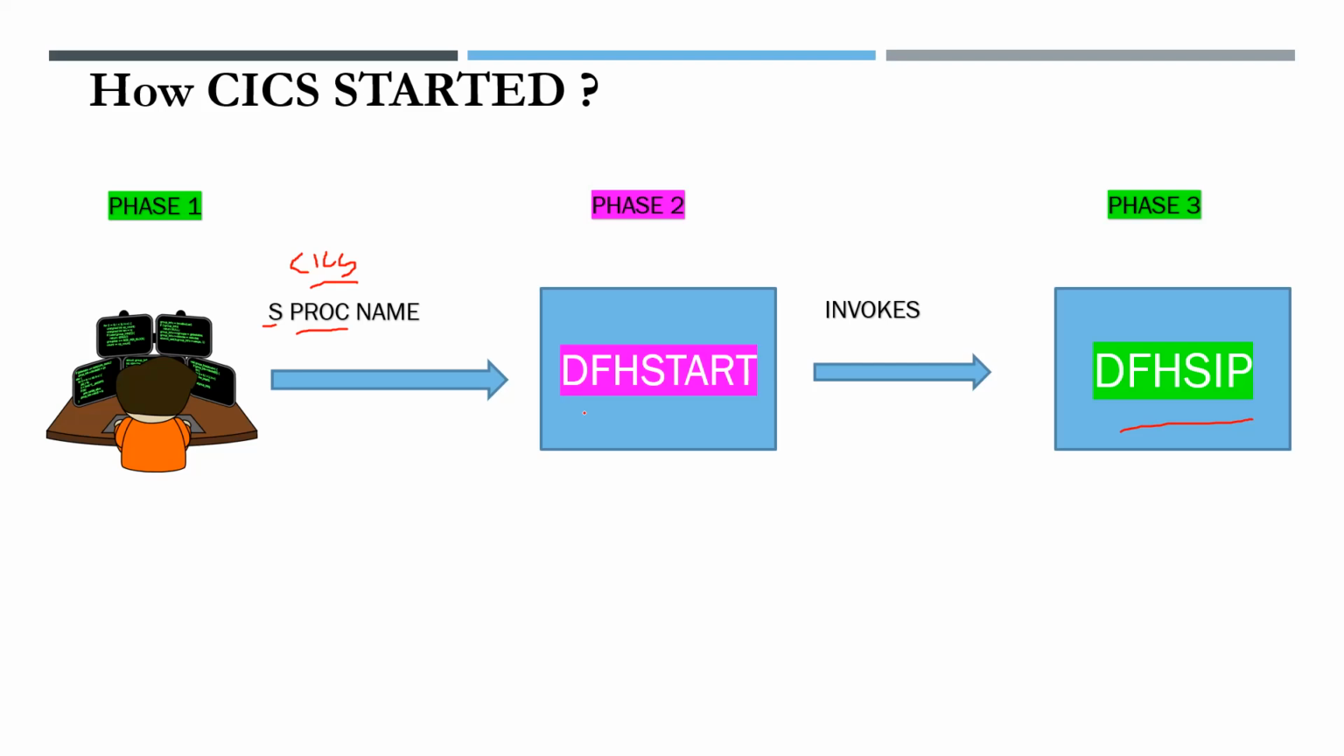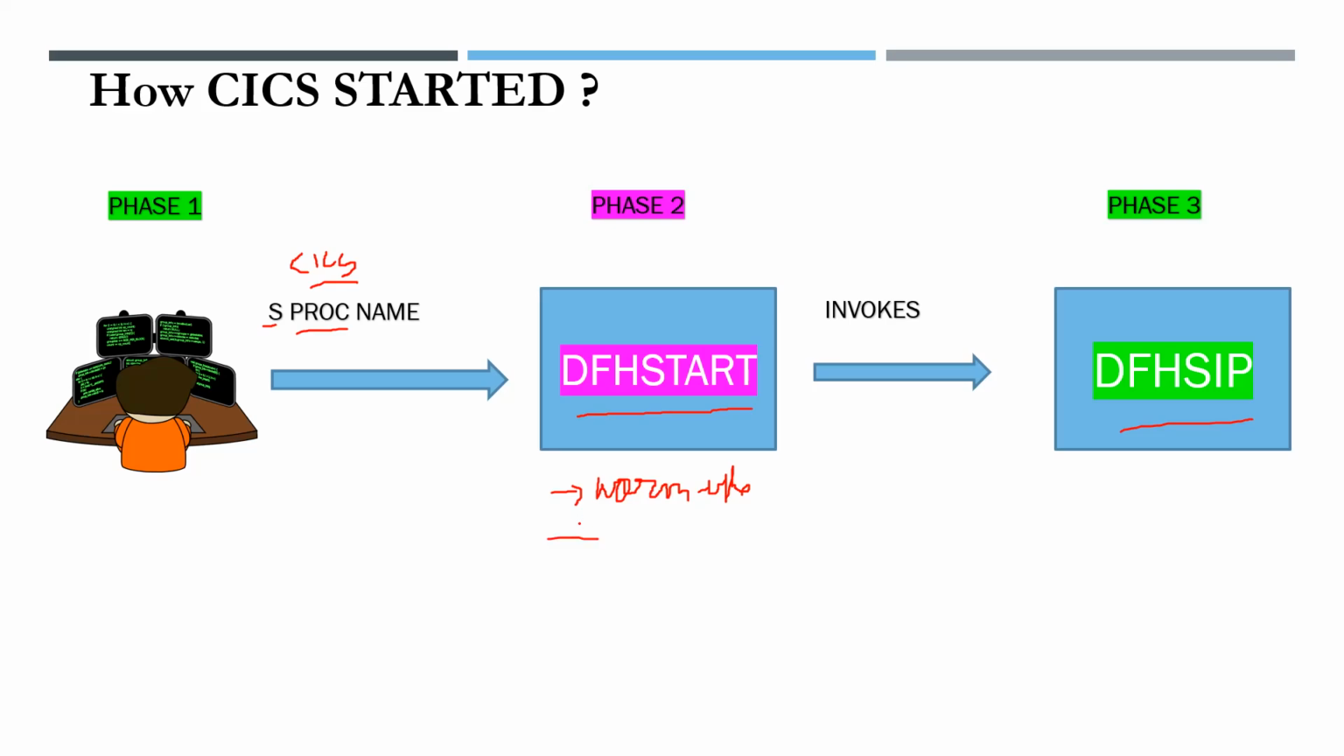In the second phase DFHSTART is invoked, and in the third phase DFHSIP is invoked. In DFHSTART we define many parameters, like which type of start: warm start, cold start, automatic start. Which type of start is assigned is defined here in DFHSTART.